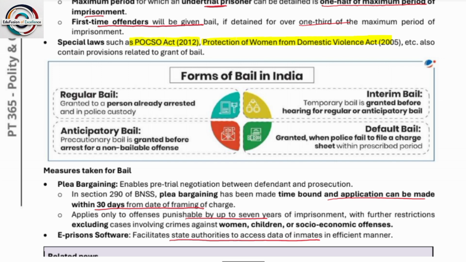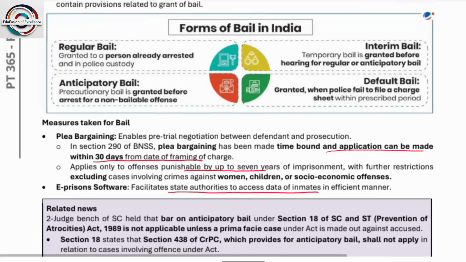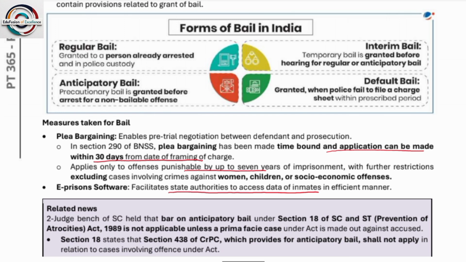So bail is of four types. One is regular bail, one is anticipatory bail, and interim bail and default bail. So what is regular bail? Please have a read on this. Regular bail is granted to a person already arrested and in police custody. What is interim bail? Temporary bail is granted before the hearing for regular or anticipatory bail. So before the decision on regular or anticipatory bail, a bail is granted, and that bail is termed interim bail.